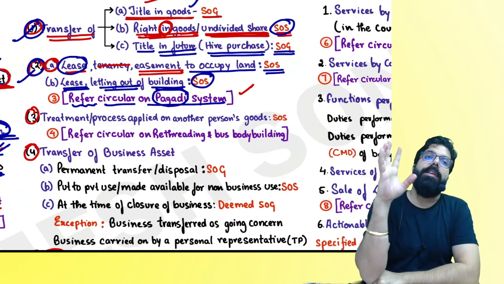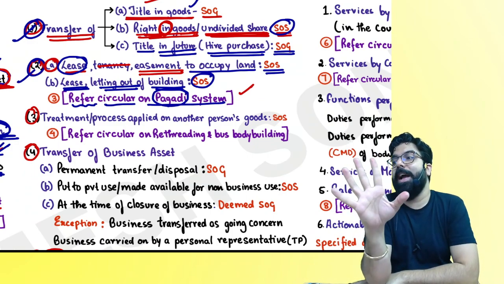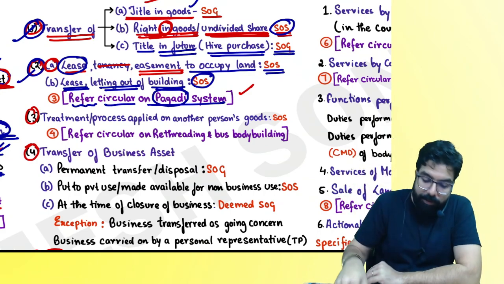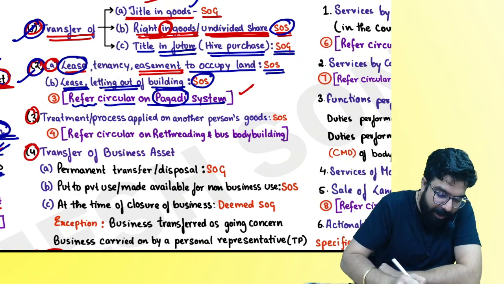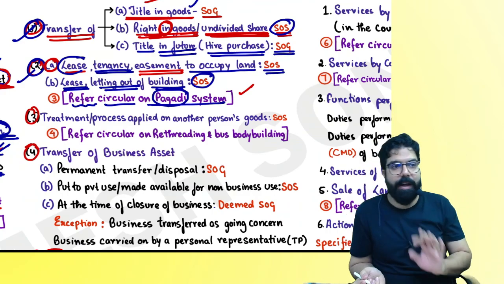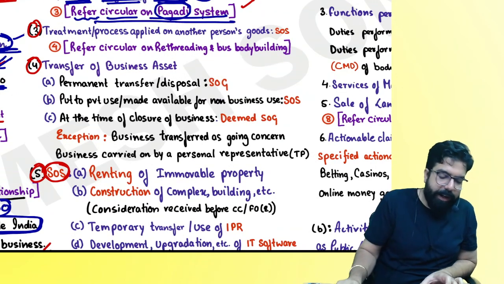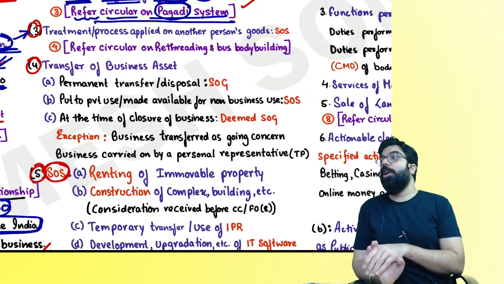The next one is letting out, leasing, or hiring of building or land is always supply of service. Tenancy is always the supply of service. Are we clear? And we learned the Pagdi system. Now the third one over here is treatment or process on another person's goods.